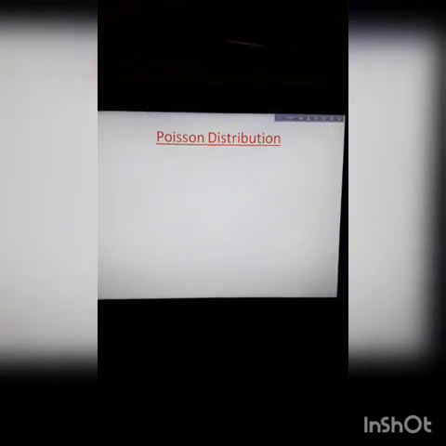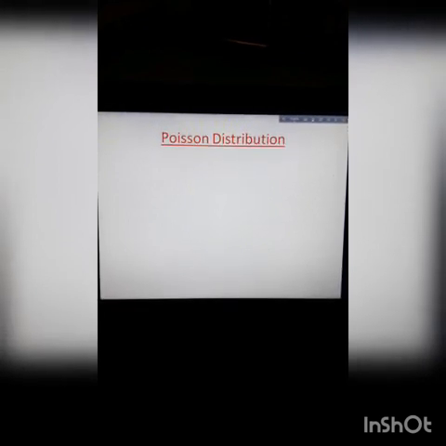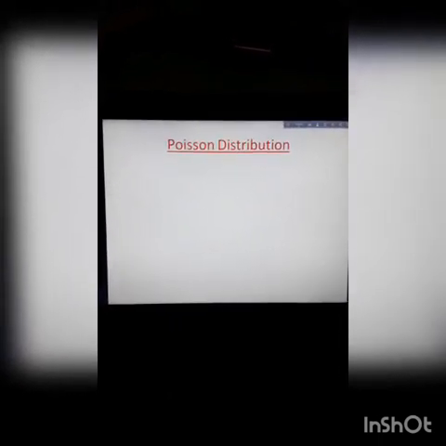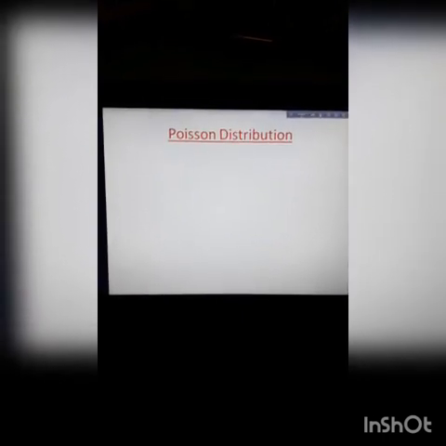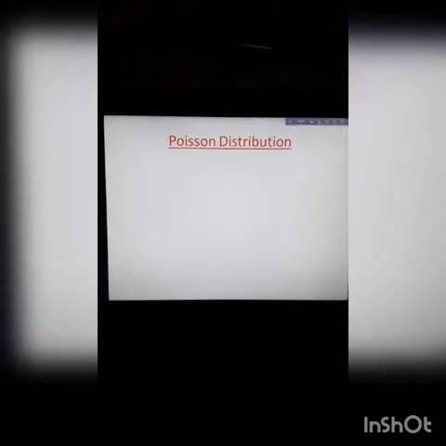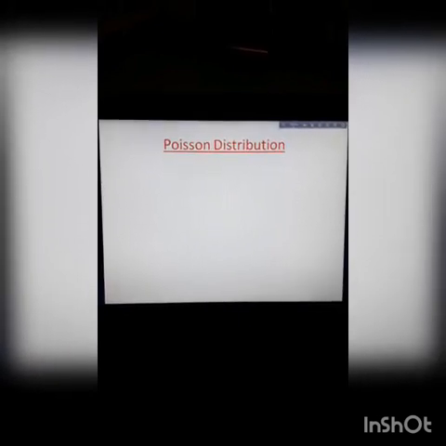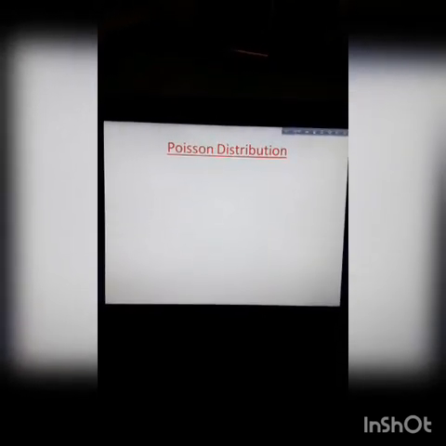distribution and binomial distribution. When the number of trials is large and the probability of success is very small, in that moment the distribution follows Poisson distribution. But if the number of trials is small, that means less than 30, and the probabilities of success and failure are large or approximately equal, in that moment it follows binomial distribution.